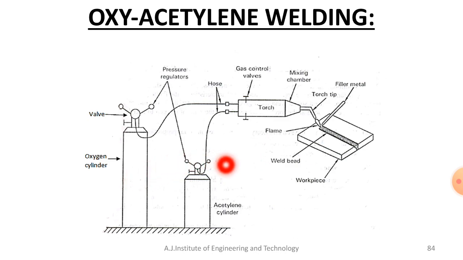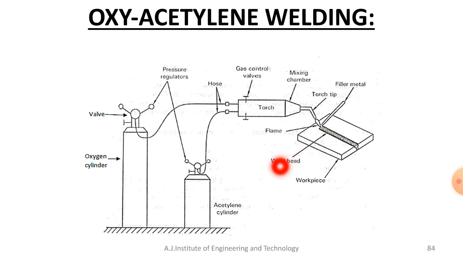So we'll get carbon monoxide. After 2 volumes of acetylene and 2 volumes of oxygen, we'll get 4 volumes of carbon monoxide, along with the hydrogen.